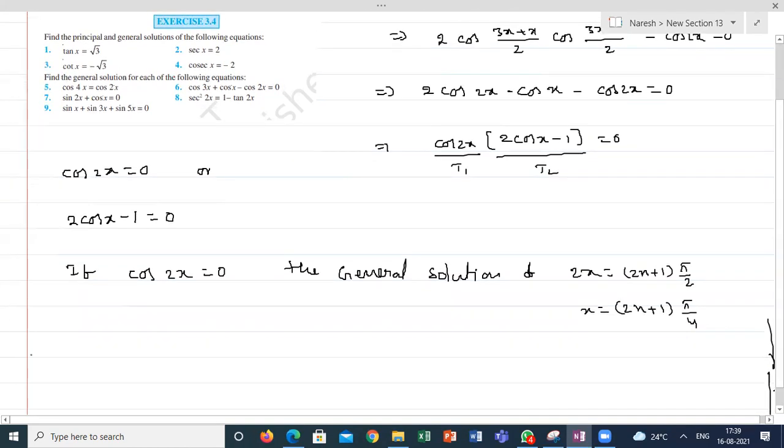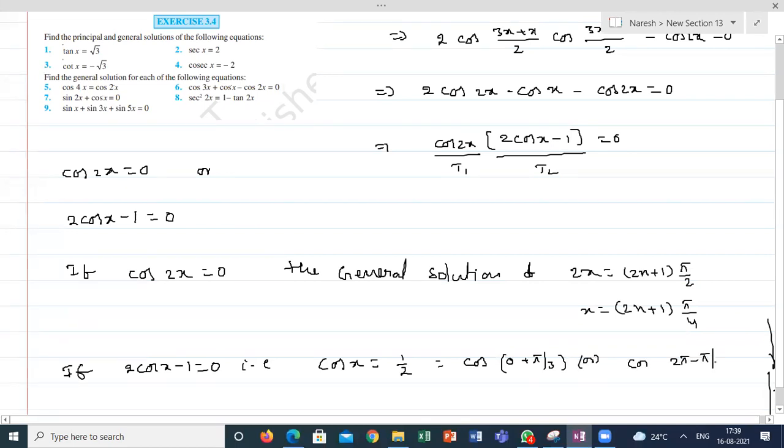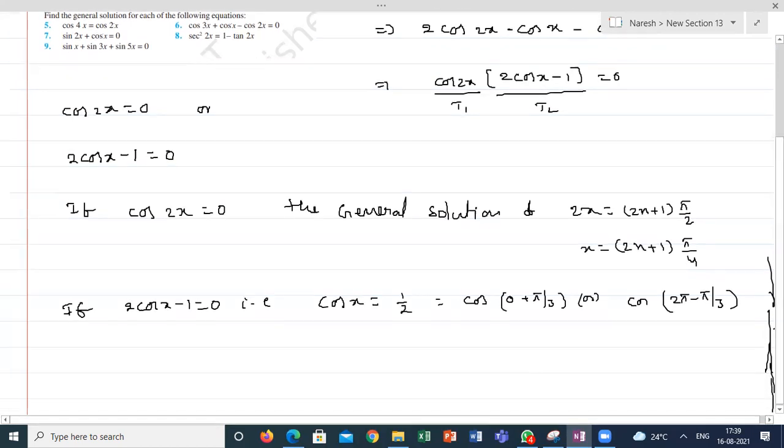Now if 2 cos x minus 1 is equal to 0, that is cos x is equal to 1 by 2. How to write the general solution? This is possible either with cos pi by 3, or cos 2 pi minus pi by 3. Next is 2 pi plus pi by 3, 4 pi minus pi by 3.